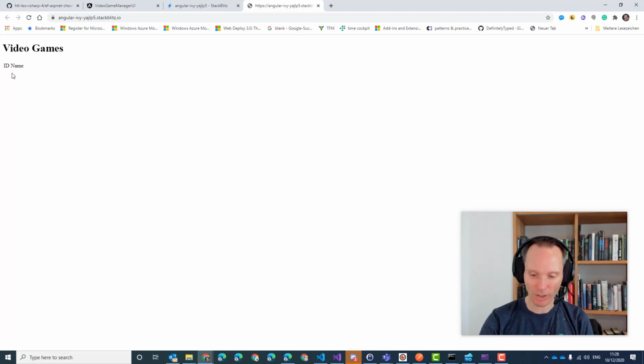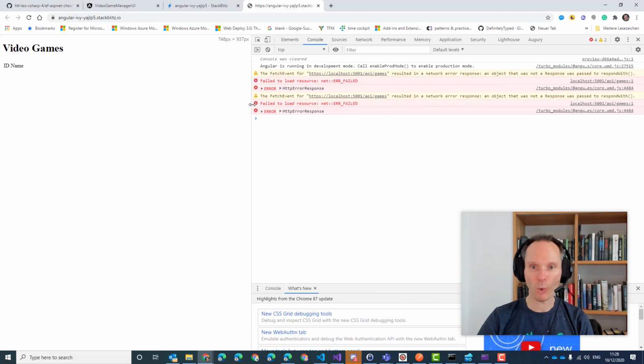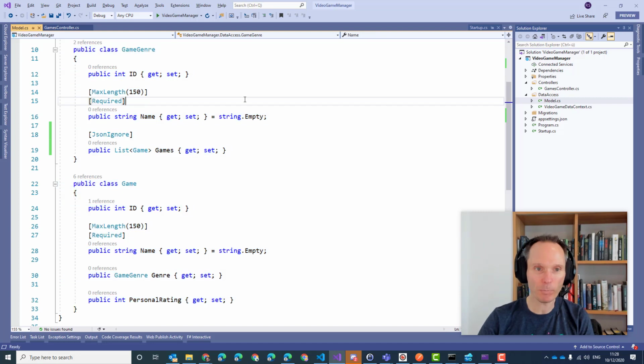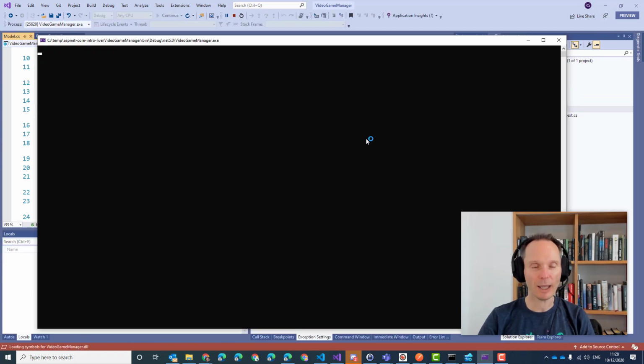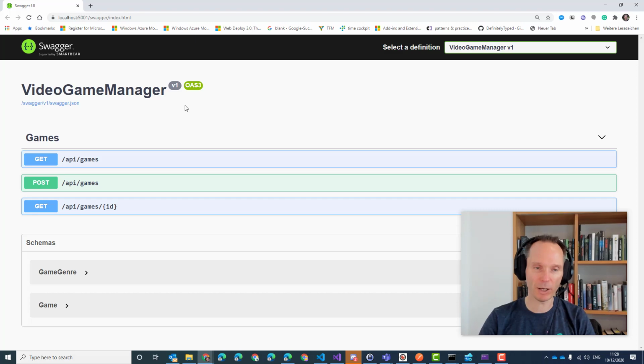That's not good. Let's go into the developer tools and let's take a look what's going on. You see, what we get is an error because it couldn't load the games. Of course it couldn't load the games. We have to start our C# project first. If there is no web server, nobody can answer. So let's run our web API in Visual Studio. Now the web API runs.